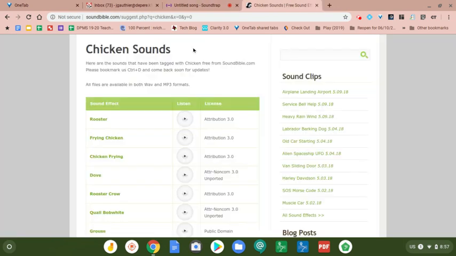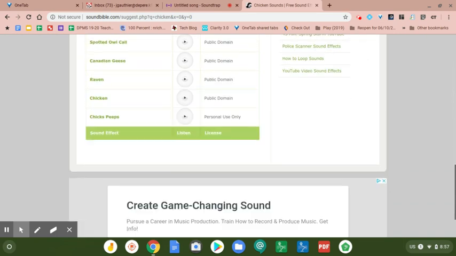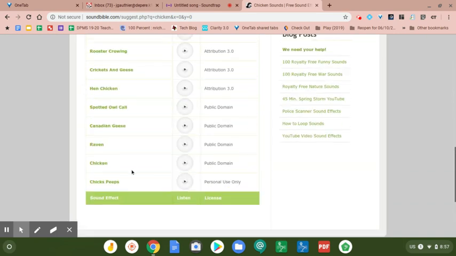Now we need a chicken sound. So I really like Sound Bible. It seems to have a good collection of sounds. It doesn't have everything, but I think it does a pretty good job of including most things. Now we need a chicken, probably not fried chicken.